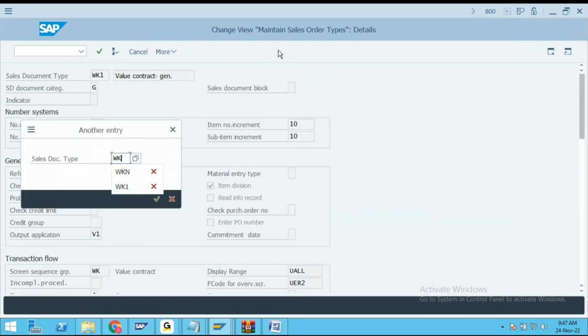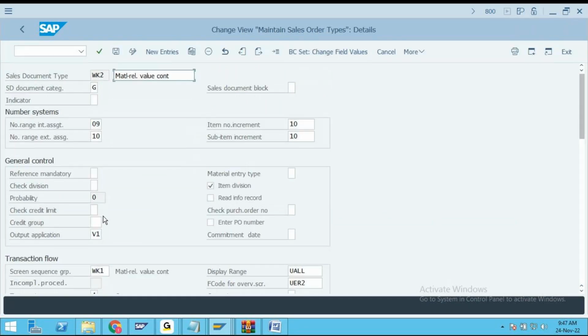WK2. Everything is same except the screen sequence group. So that in fact has to be changed.